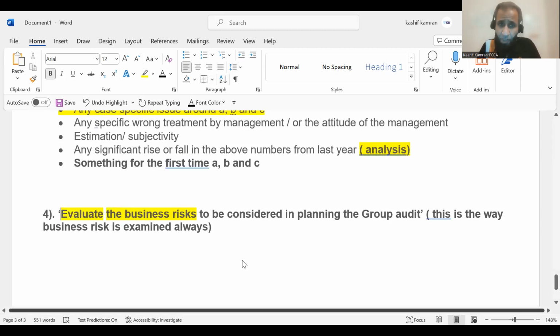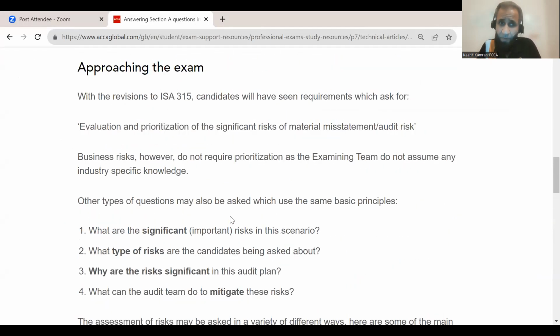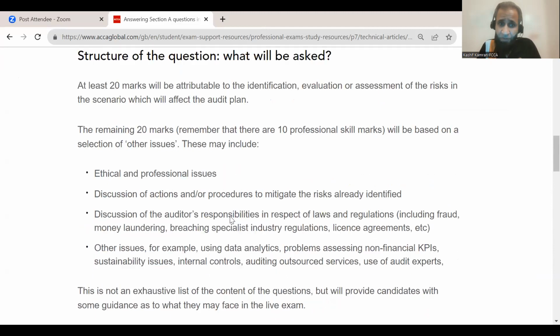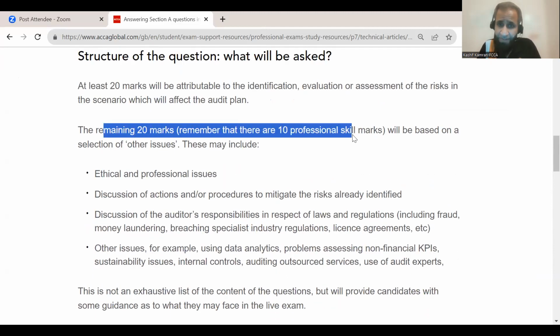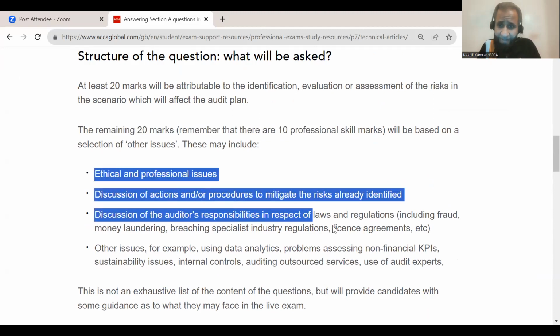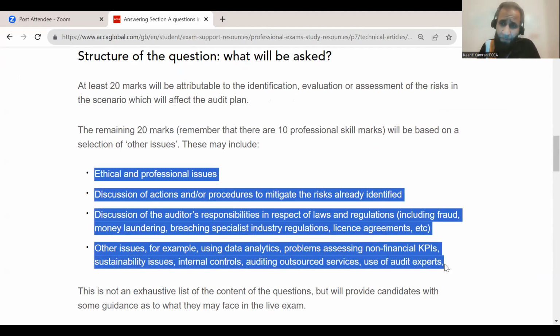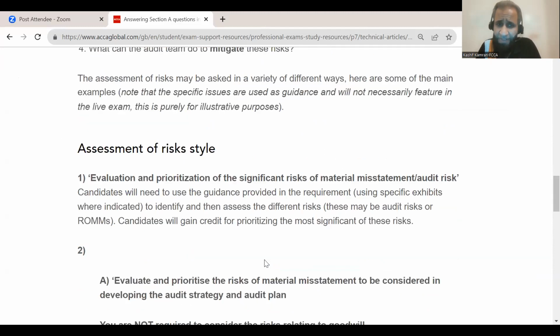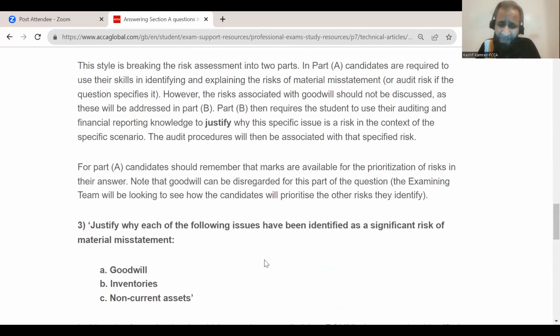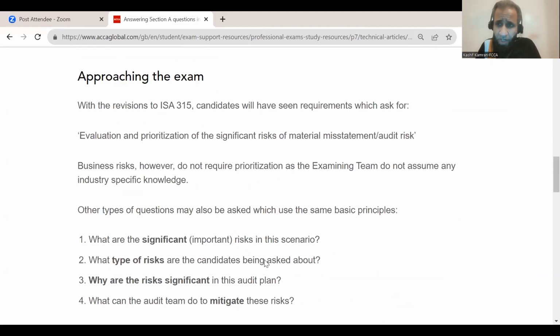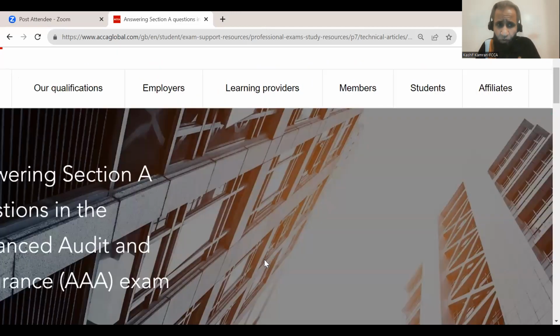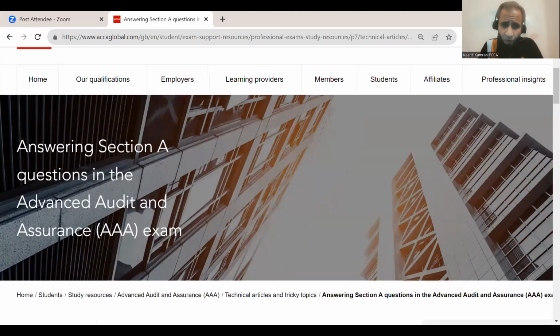Please ensure you are brushing over this article in terms of how a question number 1 for 50 marks is set, because it's also telling you the technical and professional marks in question number 1 and what other things can come in question number 1 besides risk. There are procedures and ethical issues or methods in accepting a new client, something like that is part of question number 1. So that's all what is being guided by the examiner in this. But I was just specifically looking at this article for the major chunk, which was about the different types of approaches the examining team can take for building a question around risk.